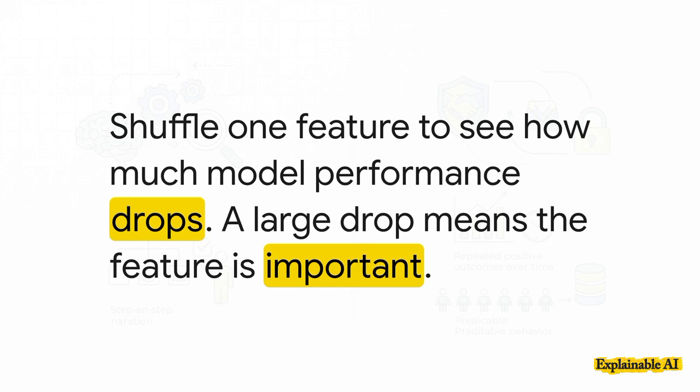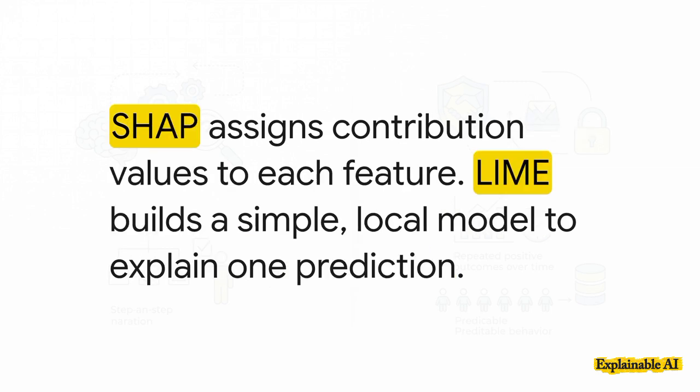By doing that, we break any real connection between income and whether someone defaulted. Then we run the data through the model again and see how much worse its predictions get. If the accuracy takes a nosedive, well, then we know for sure that income was a really crucial factor. But that gives us a big picture view.